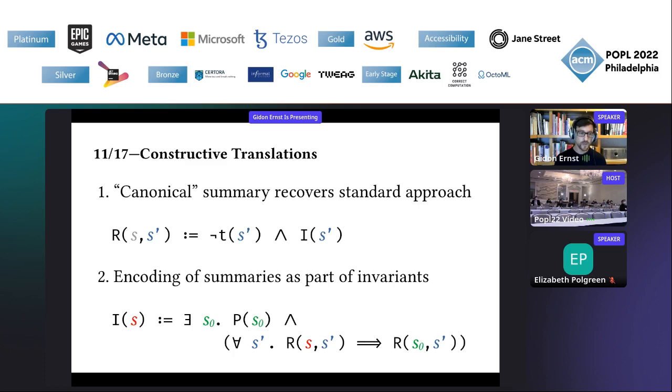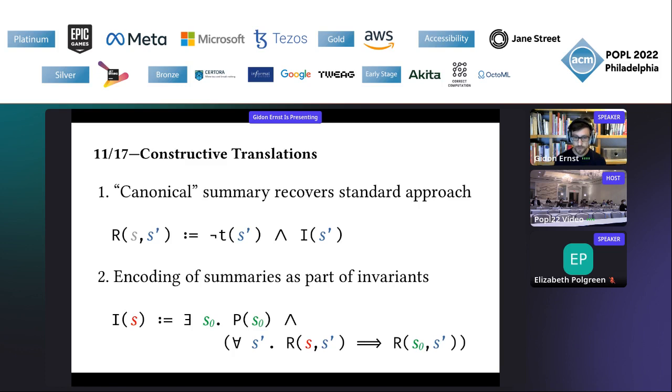So this should also give you an intuition about how the proof using invariants only does not use this backwards propagation mechanism, right? It just goes forward, but not backwards. And on the other hand, which is the more interesting bit, we can encode summaries as part of invariants.